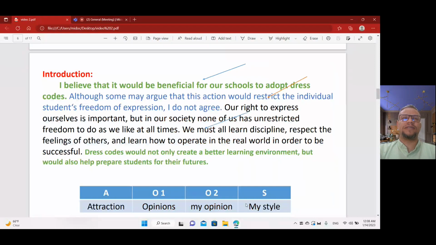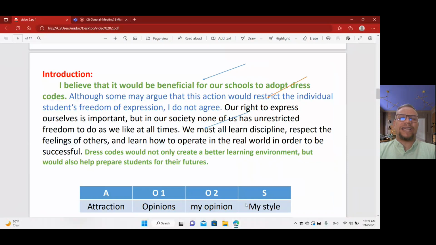Is it attractive? I believe that it would be beneficial for our schools to adopt dress codes. I like this sentence, but it is not very effective. It's not great. It's good. Why? Because he mentioned the opinion first. He said, I believe, and he used an adjective, beneficial. So I believe means you adopt this opinion. This is your opinion. You mentioned the opinion first, and that's good, by the way.